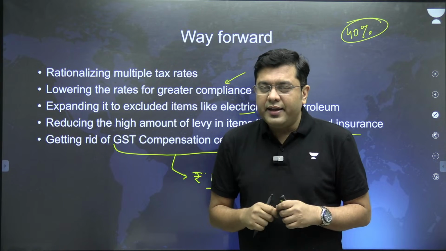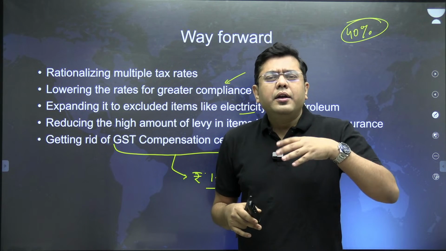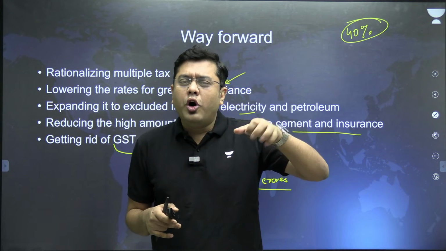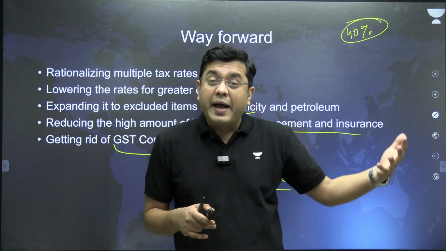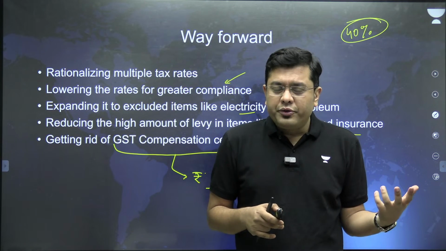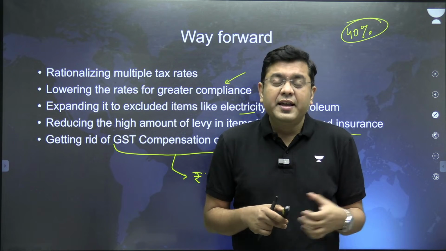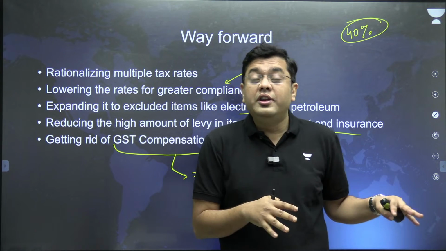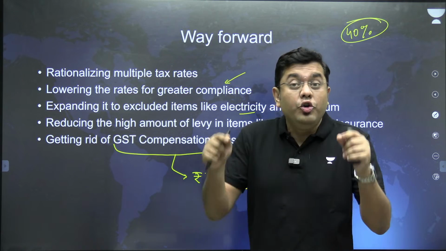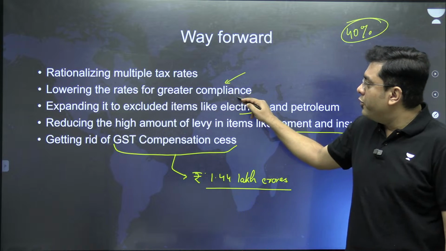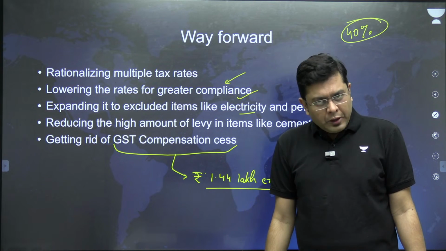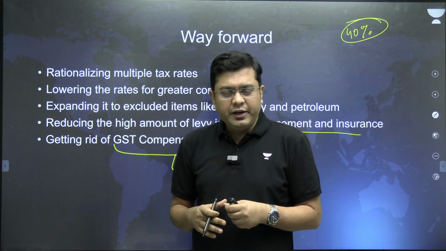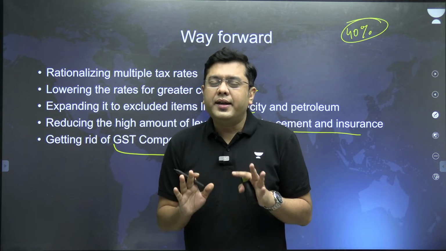So the article says, and rightly so, that let us discontinue this unless you want to impose a cess on sin products such as, let's suppose, tobacco. There you can impose this additional tax, but it should not be imposed as a blanket mechanism across all the various products. That will lower the tax rate and again improve the compliance structure. Okay, so this is the opportune moment for this kind of reform initiative to be brought about. That is what the article tells you.